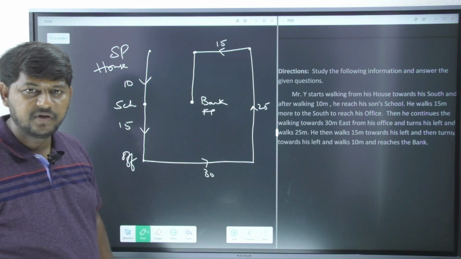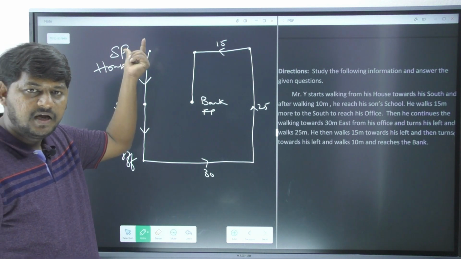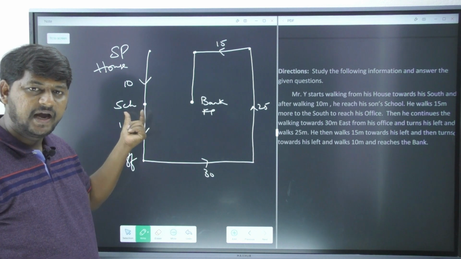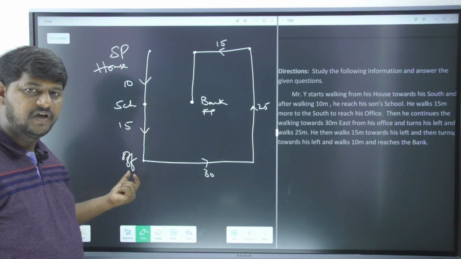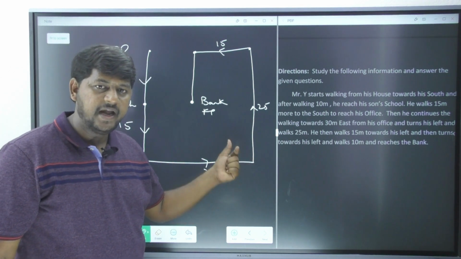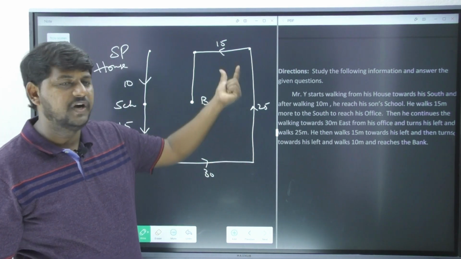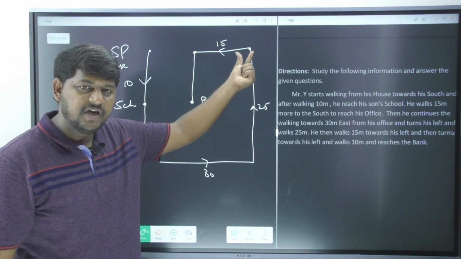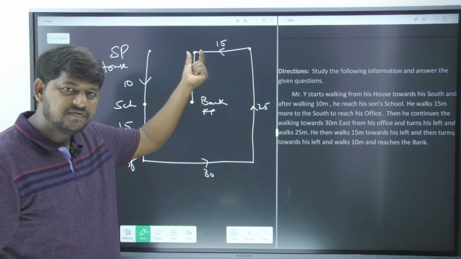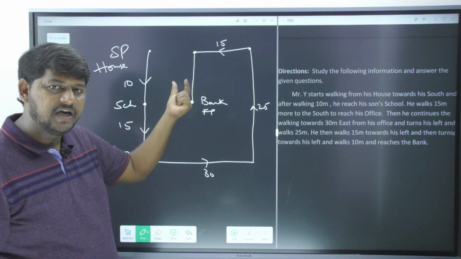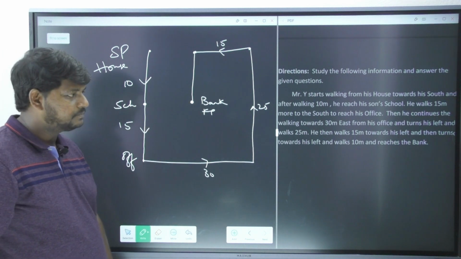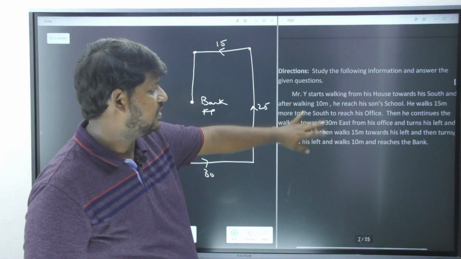A bank. Now he started his journey from the house and he went 10 meters to reach the school, and again 15 meters to reach the office. From the office he went east for 30 meters, and again he took a left turn and traveled 25 meters. From this 25 meters he took a left turn and traveled 15 meters. From this 15 meters again he took a left turn and traveled 10 meters. Now here he finishes his journey. Let's move forward and observe the questions.